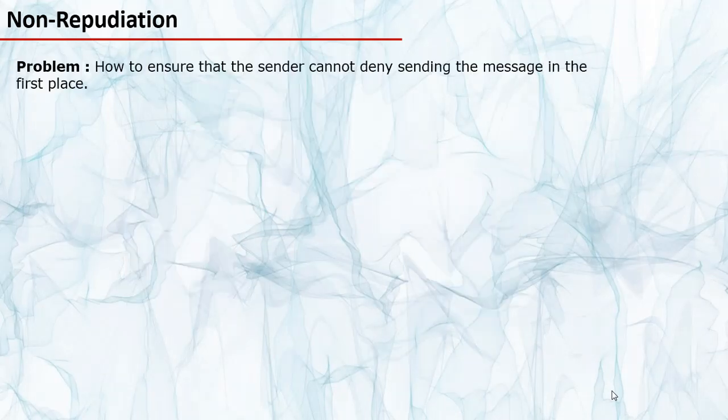The very first problem is how to ensure that the sender cannot deny sending the message in the first place. But Sindhu is smart and she already knows how authentication works from the previous lectures, and she was able to prove the origin of the data and that the transfer request came from no other than Vinod.